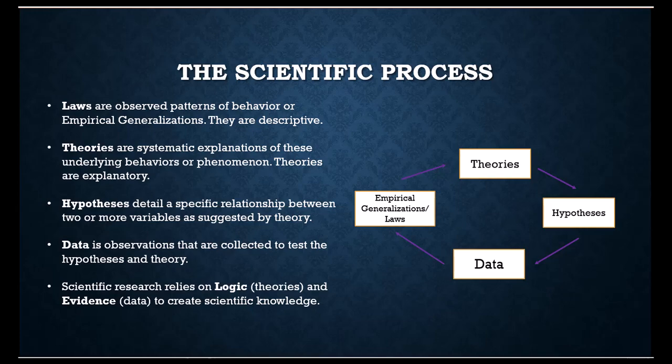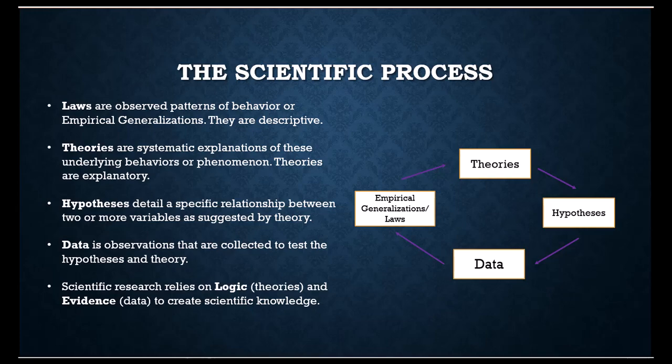Alright, so let's take a quick look at the scientific process. You've probably seen this before in other classes, but we're going to review it anyway. So with the scientific process, we generally start with a theory, which is a systematic explanation for underlying behaviors or phenomena. These theories are trying to explain what is happening. From those theories, we try to derive a hypothesis, which details a specific relationship between two or more variables as suggested by our theory. We then go out and collect data in the form of observations in order to test that hypothesis and subsequently the theory.